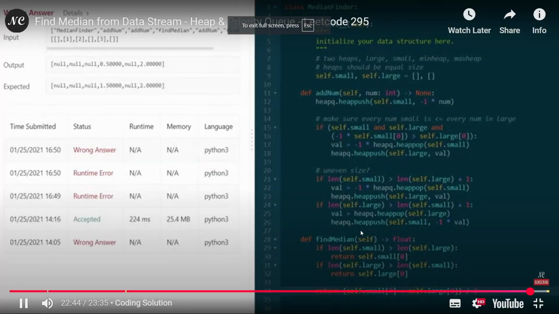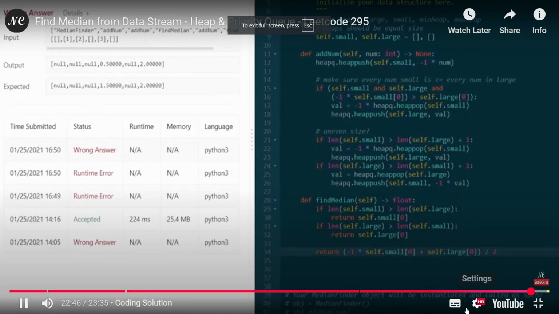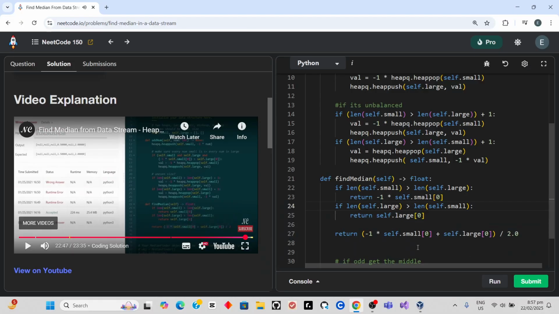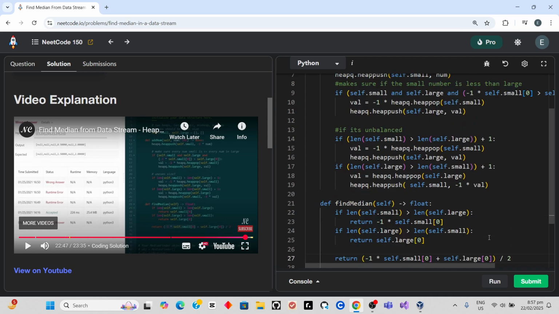Calculate the median, we have to take that number and multiply it by -1 before we. Yeah, 2 doesn't do anything. Or am I missing something?